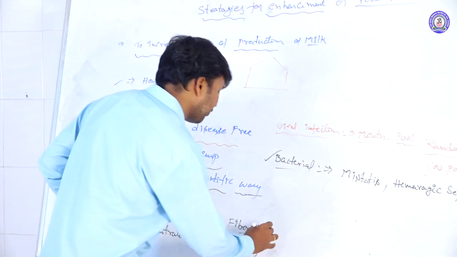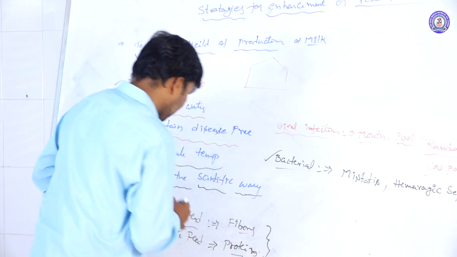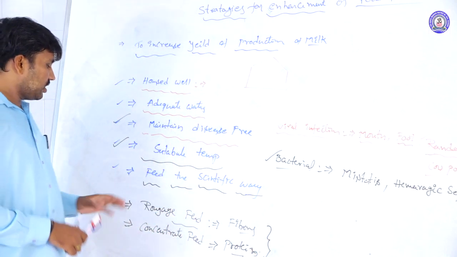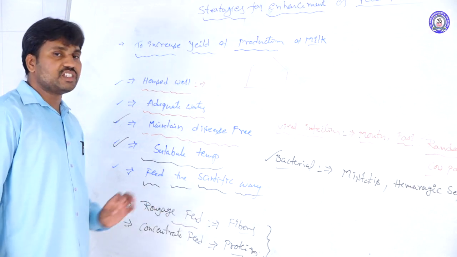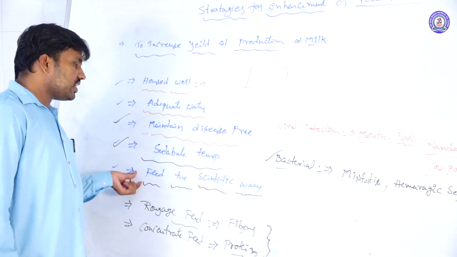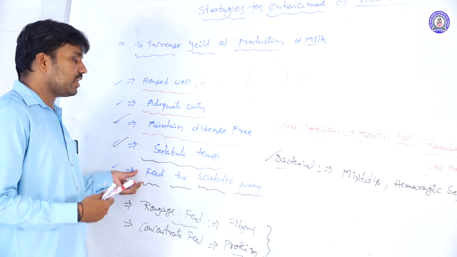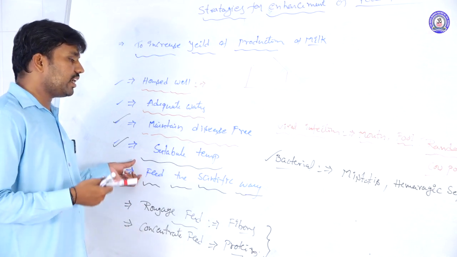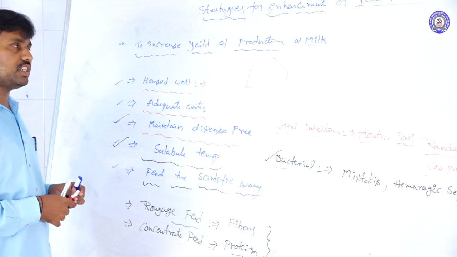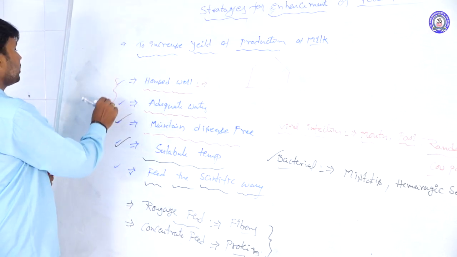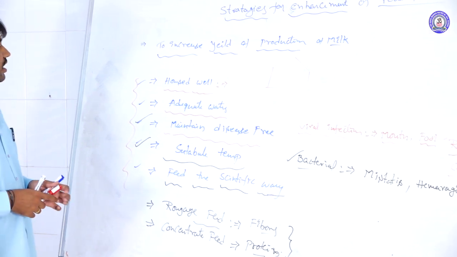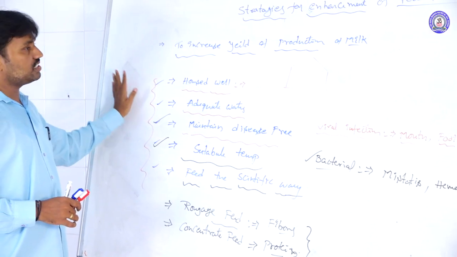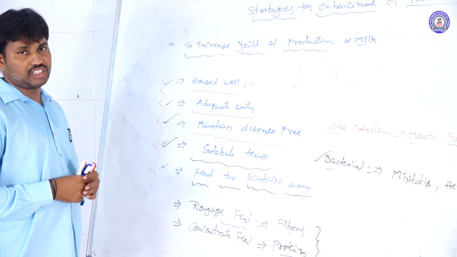These two types of feeds we give in equal proportions, based on the cattle. So this is also an important factor to improve the quality and quantity of the dairy farm industry. So these are certain factors to improve milk production and milk quantity. So this is regarding the dairy farm industry. Okay.